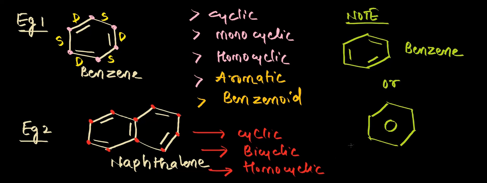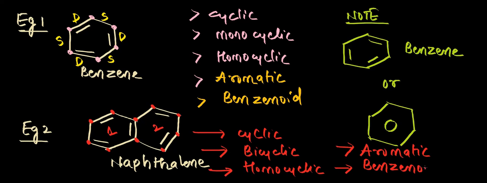And what else can we understand from this? Is it aromatic or alicyclic? It is having alternate double and single bonds, so it comes under aromatic. Now if you see its structure, it's like two benzene rings connected, right? This is one benzene ring, this is another benzene ring. So benzene kind of structure. So this also comes under benzenoid aromatic compound. I hope you have understood the second category of homocyclic, aromatic, and in that benzenoid.